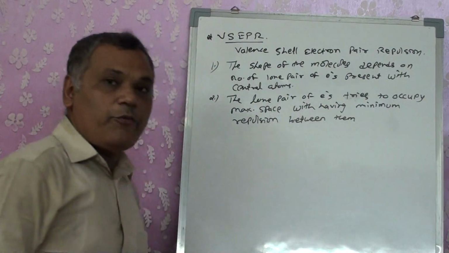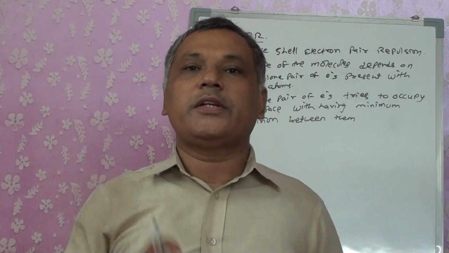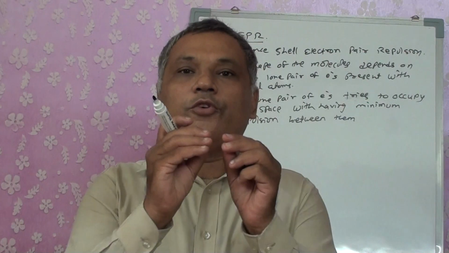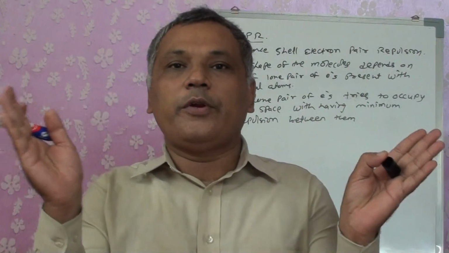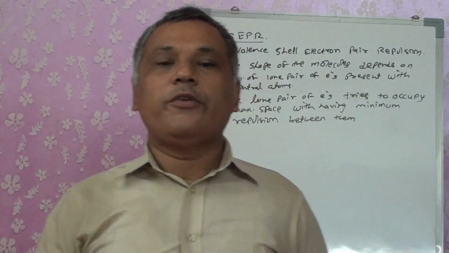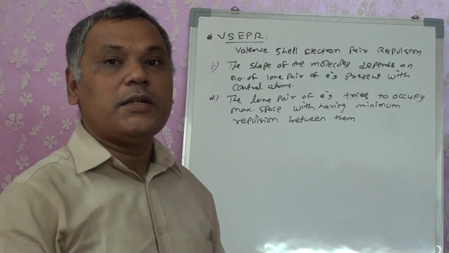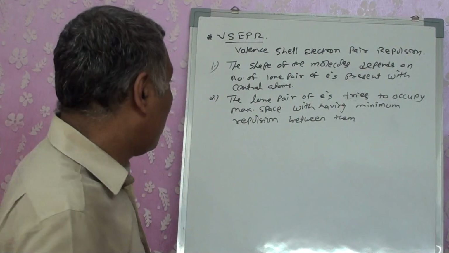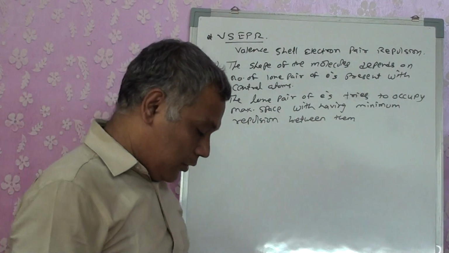That means if you have a lone pair and a bonded pair, the lone pairs will try to remain as far away from one another as possible. They won't come closer to one another because there are repulsive forces between them. So they will occupy maximum space in the total molecule, whereas there will be minimum repulsion.